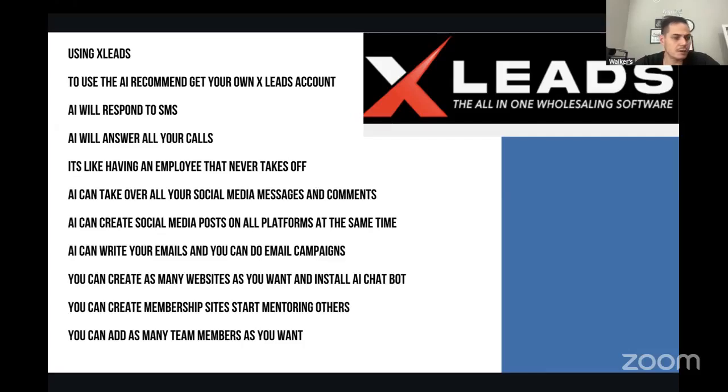And again, the AI is going to be responding to all of your social media stuff as well as incoming text messages, incoming calls, and it looks like eventually they're going to have outbound calls as well. So, tons of things you can do. Recommend getting it. I think it's a game changer for the future.